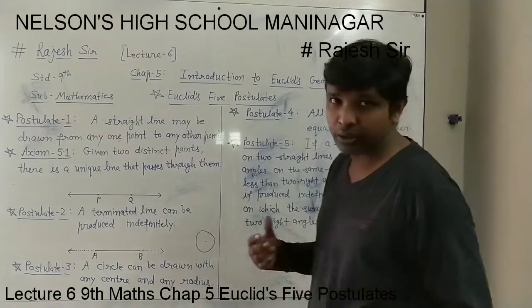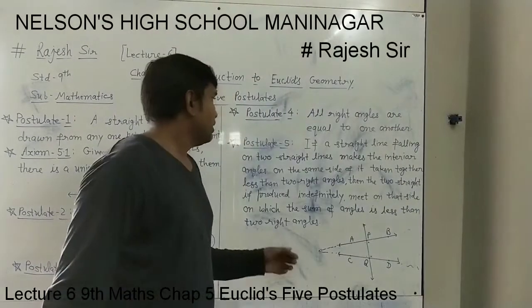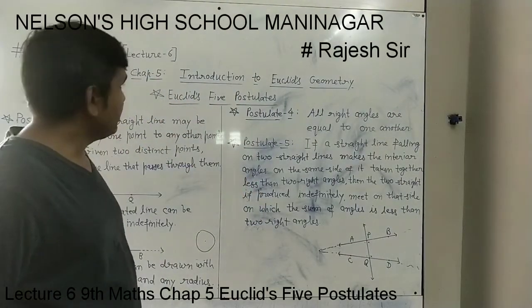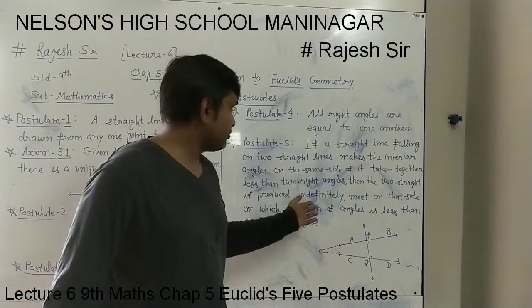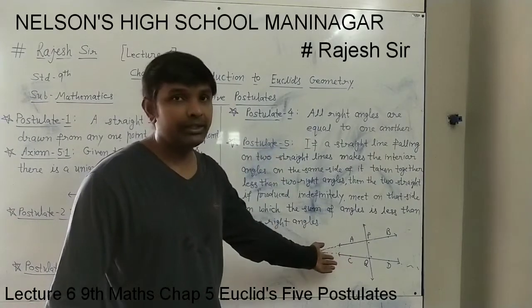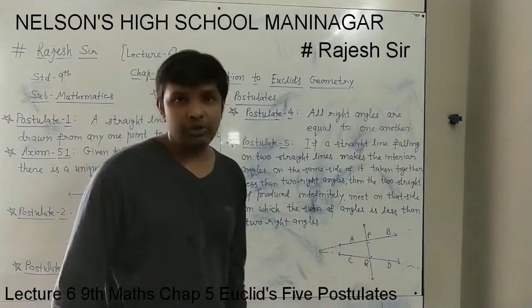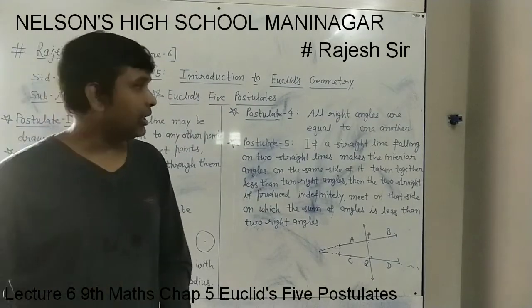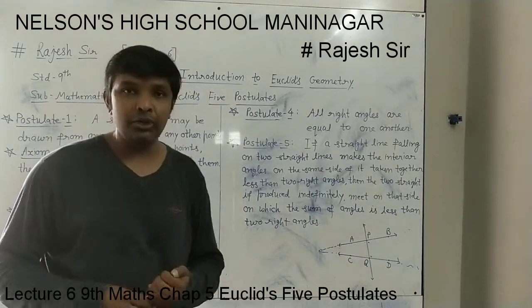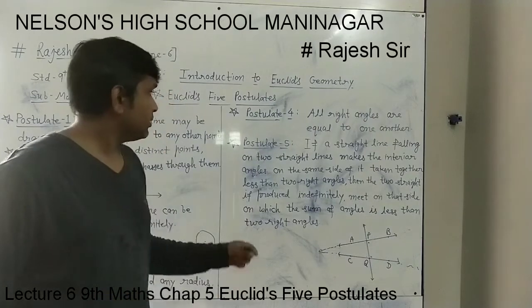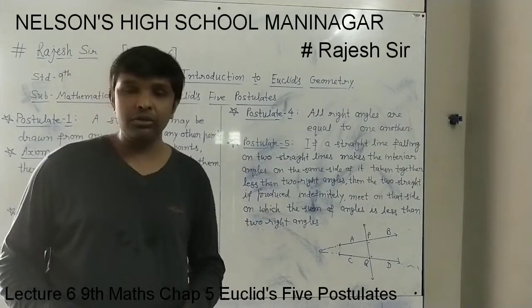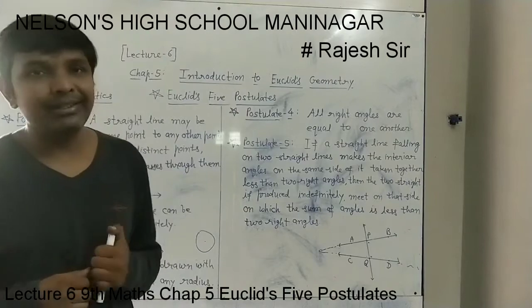Questions can be asked related to this. The first 4 are very easy, and the fifth also. By drawing the figure you can understand it is also an easy postulate. So this way you have to write it and remember it for the coming examples, and the second form of postulate 5 will also come. That also we will understand in the next example.